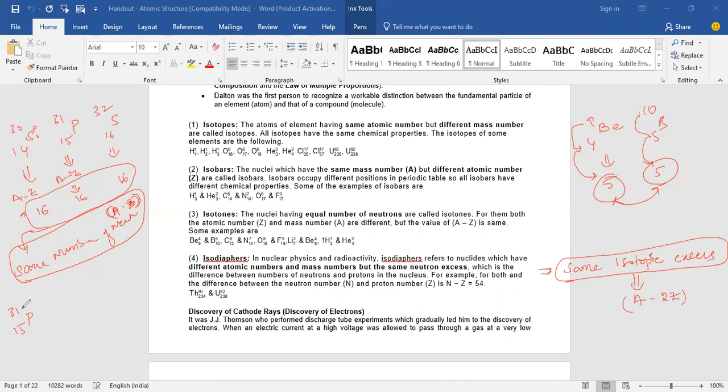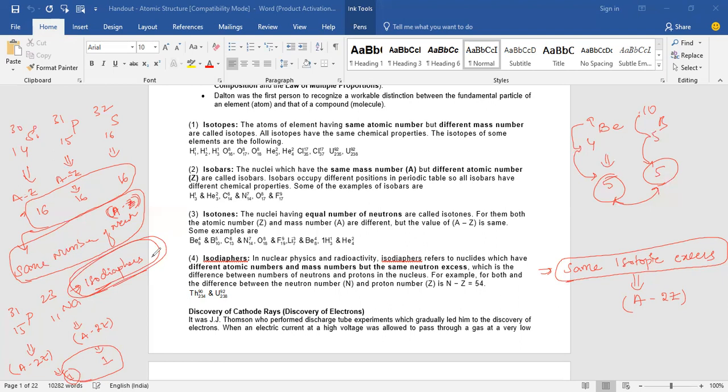Clear? Yes, sir. If you take the element phosphorus 15, 31 and sodium 11, 23, find out the A minus 2Z value here. What is A minus 2Z value here? 1 and 1. Now these two have the same value of A minus 2Z, right? So these two are called isodiaphers. Understood, sir.